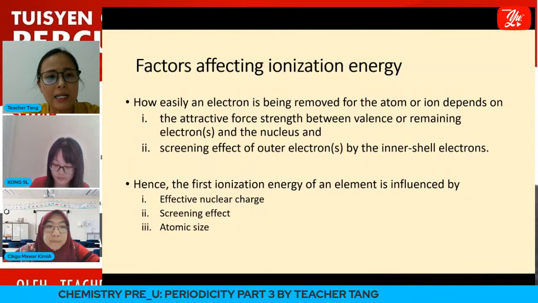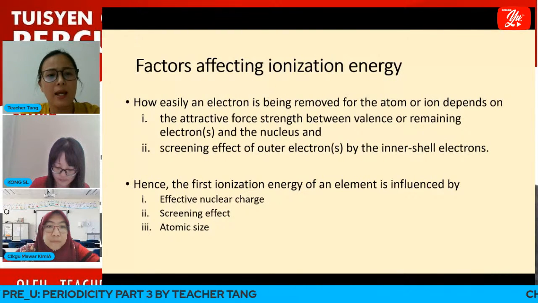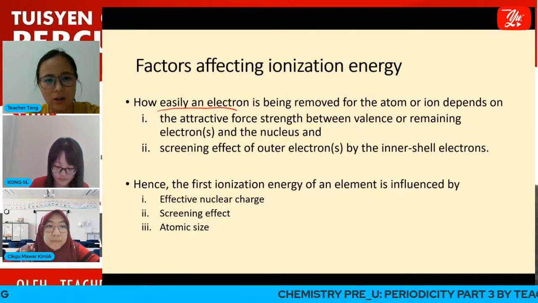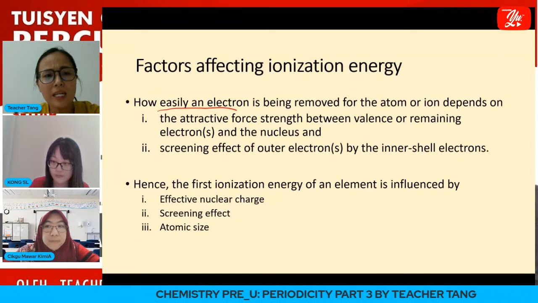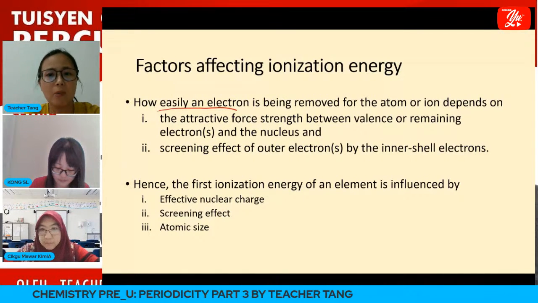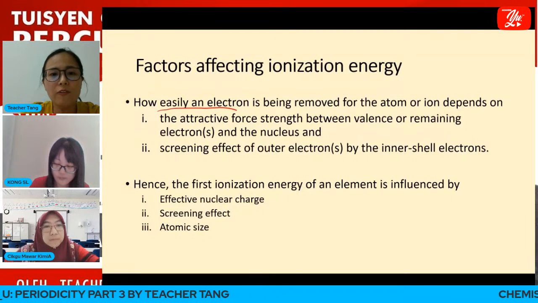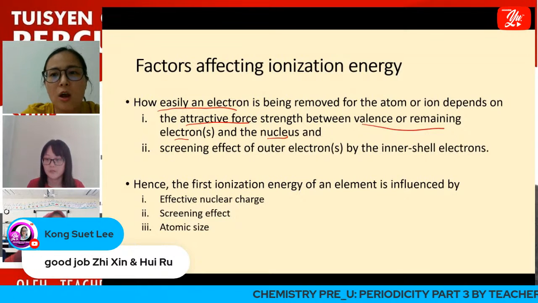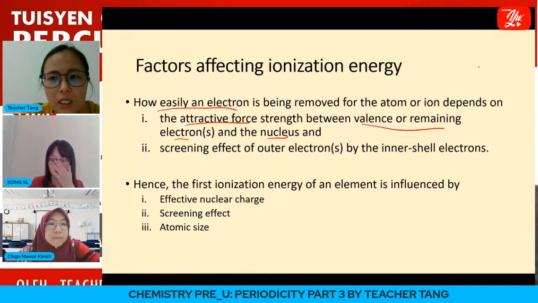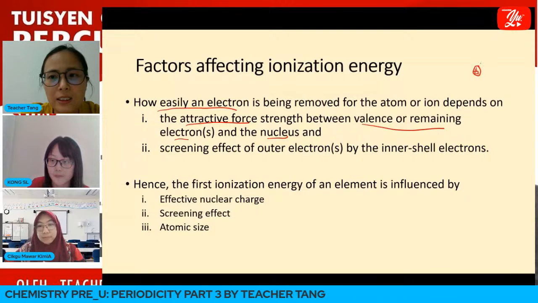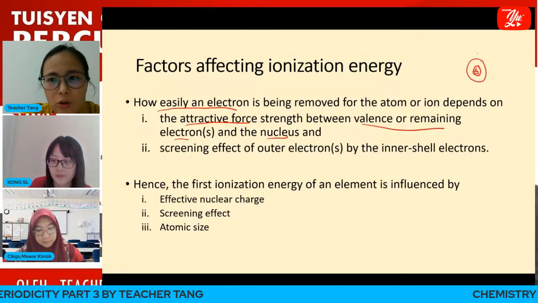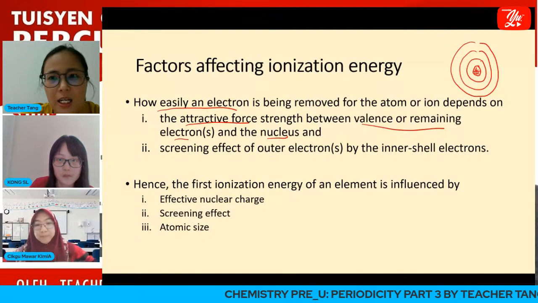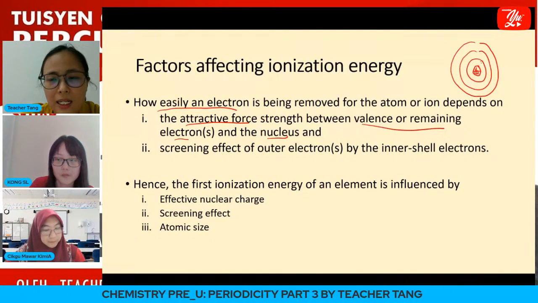So now we move on to look at factors affecting ionization energy. Basically, for ionization energy, we look at how easy it is for the electron to be removed from the atom or ion, and this depends on the attractive forces of the nucleus on the valence or remaining electrons. Remember, in the atom, the nucleus has a positive charge. Let me draw first. This positive charge will attract the electron.